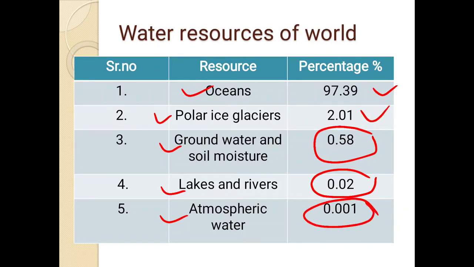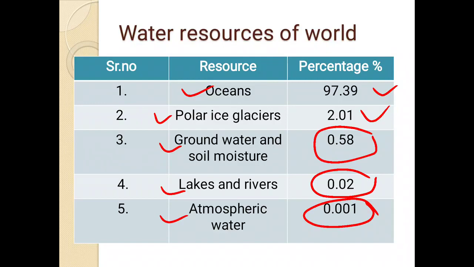So groundwater, the water which is present in the soil, lake water, river water, this whole contributes around 0.6%.